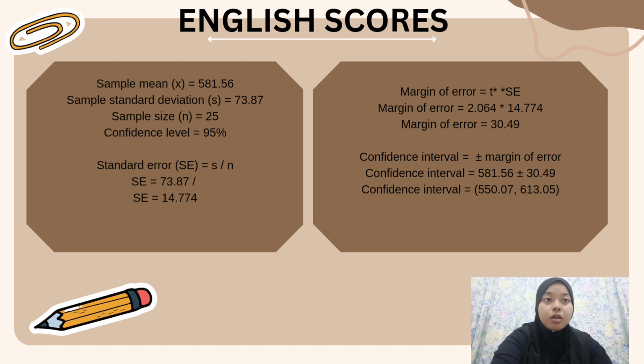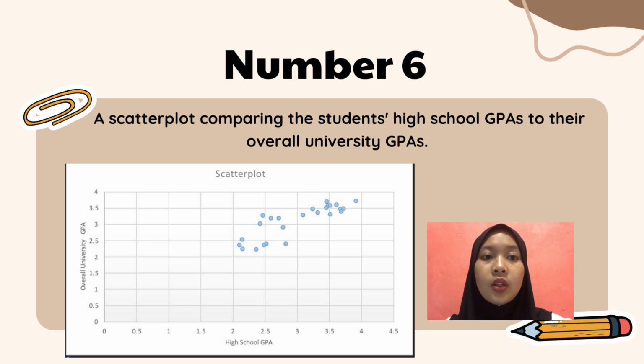Next is the English score. The critical value at 95% with 24 degrees of freedom is 2.064, and we get 30.49. As the result, with a 95% confidence level, the confidence interval for English is roughly 550.17 and 613.05.